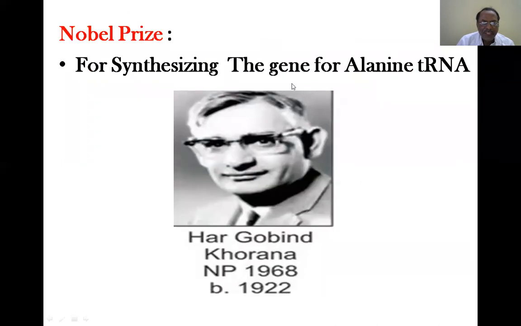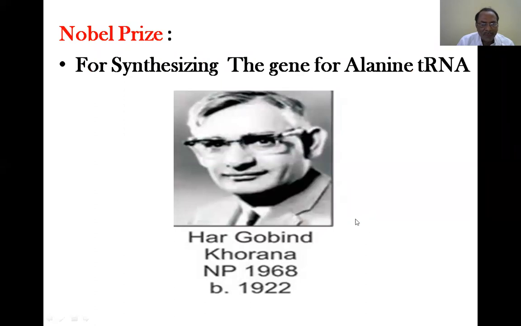The gene for alanine tRNA was synthesized in the laboratory of Har Gobind Khorana, an Indian-born American scientist who got a Nobel Prize.